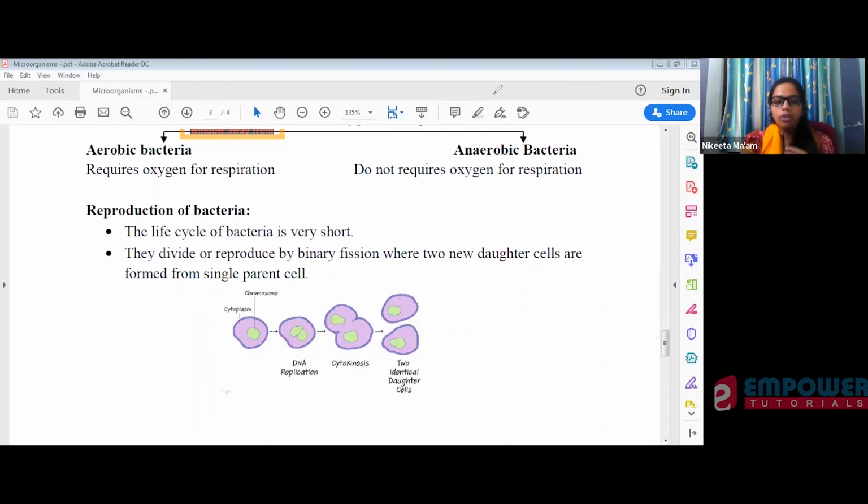Now draw this diagram of binary fission. This is your nuclear material. Chromosome is nothing but your nuclear material, so you can also write it down as nuclear material.